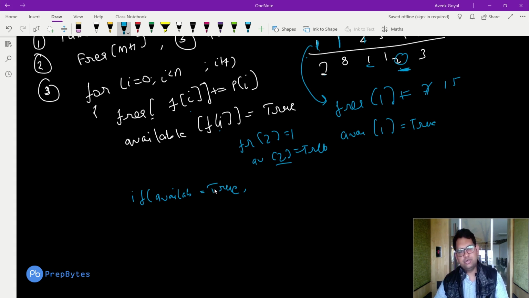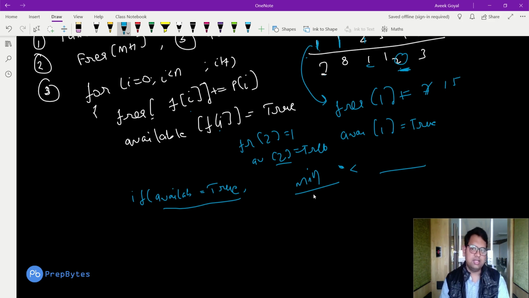Second, the value should be minimum. If the minimum is greater than the current value, then we update the minimum. That's simple. Let's see the implementation now, and we are done.